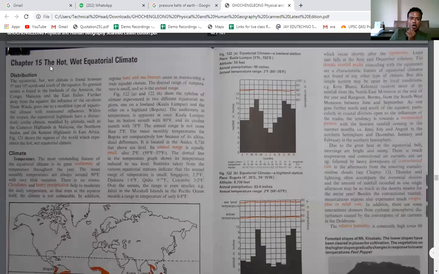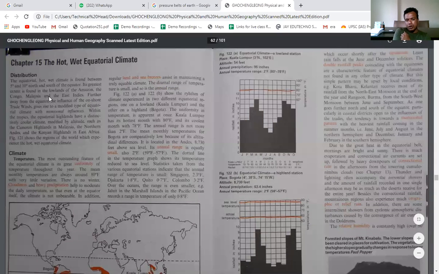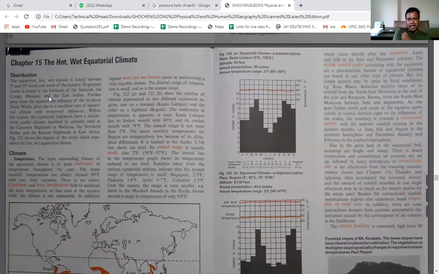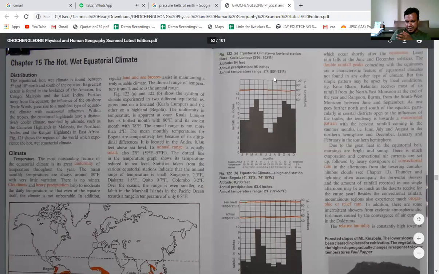Why is it called hot and wet? Because the temperature is high throughout the year, and as we have seen, on the equator the sun's rays fall directly throughout the year, and that is why the temperature is very high. Right? Can you all see the right hand side? There is a bar graph given here.